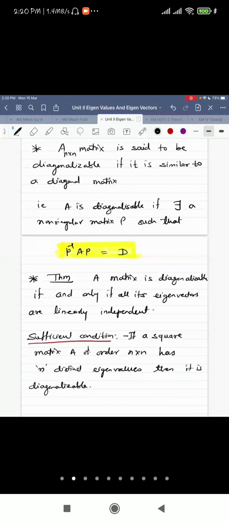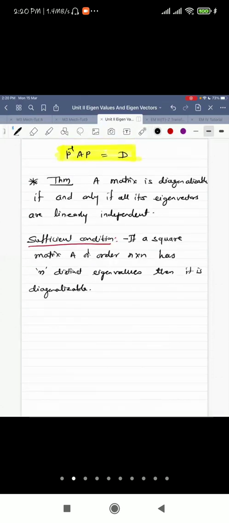See students, if eigenvalues are different, definitely the eigenvectors will be linearly independent, and then in that case definitely the matrix will be diagonalizable.